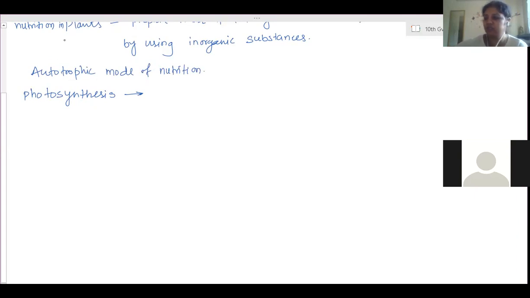Only plants can show this mode of nutrition, as they have the substance which helps to capture sunlight and the other inorganic substances, so they can utilize the inorganic substances to make organic substances. That mode is called autotrophic, and in that autotrophic mode comes the photosynthesis process, in which plants obtain inorganic substances and from that prepare organic substances.